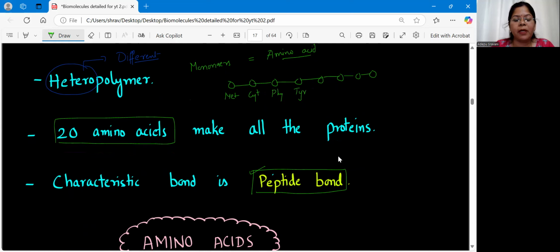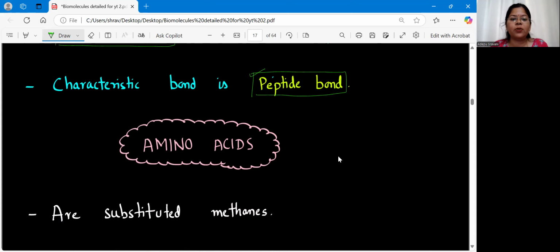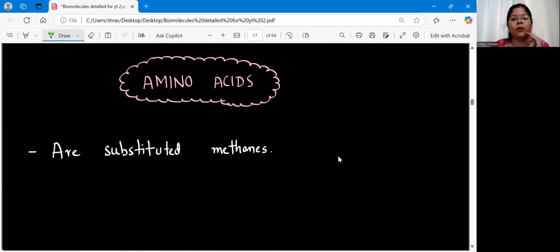So, in this topic, we are going to study the different types of amino acids, what the structure of an amino acid is, and how this peptide bond is formed between the amino acids. All these things we are going to cover in this topic. So first, coming to the amino acids, we know amino acids are the monomers of the proteins. Now, these amino acids are called substituted methanes.